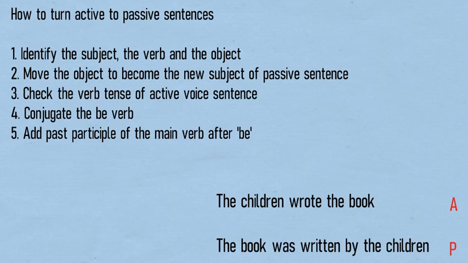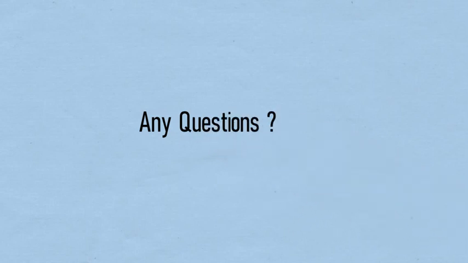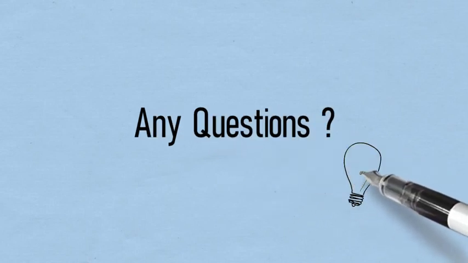And now the fifth point that you have to remember is that you have to add the past participle of the main verb. The main verb in this active sentence is wrote. So the past participle of wrote is written. The book was written. And there's one more point, and that is that you can add the subject of the active sentence at the end of the passive sentence. And if you don't, that's okay. Like the book was written by the children. So the children is the subject of the active sentence.